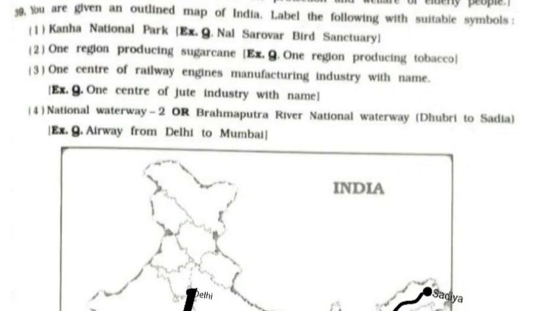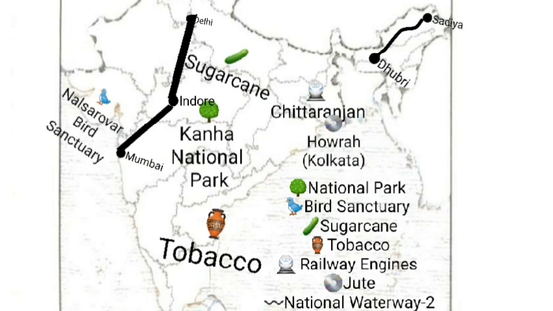39th one is: you are given an outline map of India. Label the following with suitable symbols. First is Kanha National Park, and the exercise question is Nal Sarovar Bird Sanctuary. Second, one region producing sugarcane. The exercise question is one region producing tobacco.